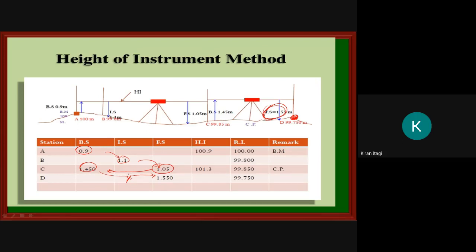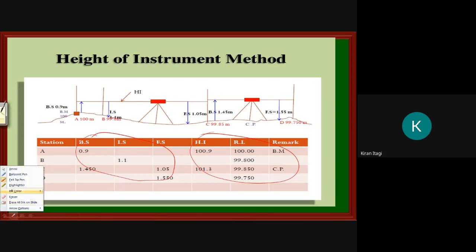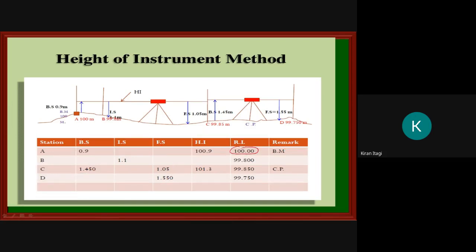After taking the readings at the site, you have to come to the office and do the calculations. This much part you will do in the site, and the remaining thing you will do in the office work. So how to do the calculations? This will be your reference, the remark as benchmark. The first one was backside, so 100 plus 0.9. How much have you got? 100.900. You have to write up to decimals.